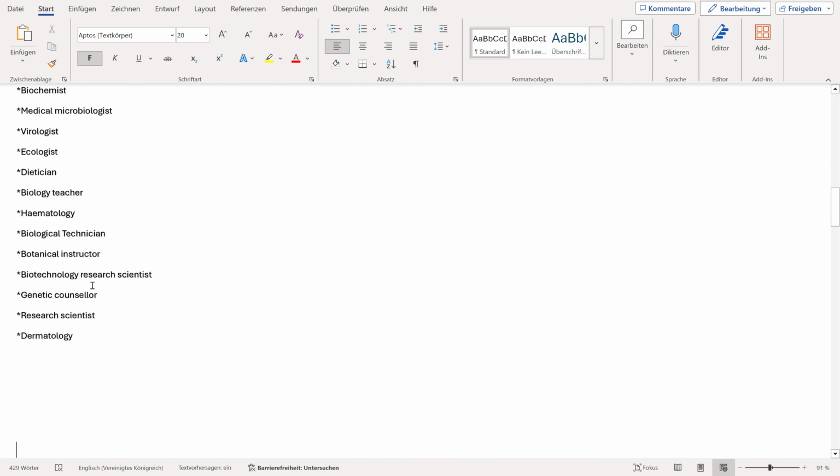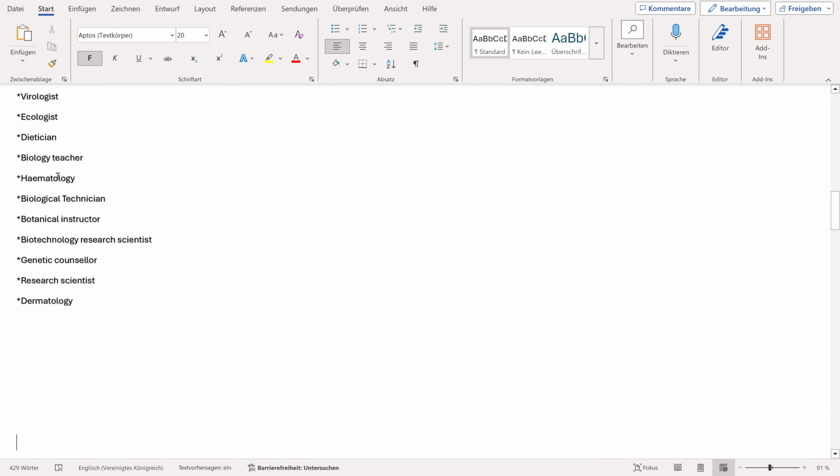Then we have a hematologist. A hematologist studies blood forming organs and blood disorders. You can think of hematologist, then you think of hemoglobin.